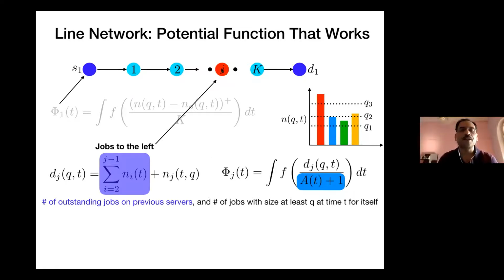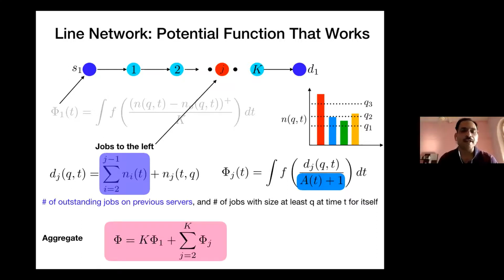But for the potential function for an internal server, I'm normalizing it with respect to the number of servers which have at least one outstanding job. So this quantity keeps changing. It could increase or it could decrease. As soon as it decreases, this function could actually increase very rapidly, discontinuously. So this function indeed will have jumps, which we will be able to control.